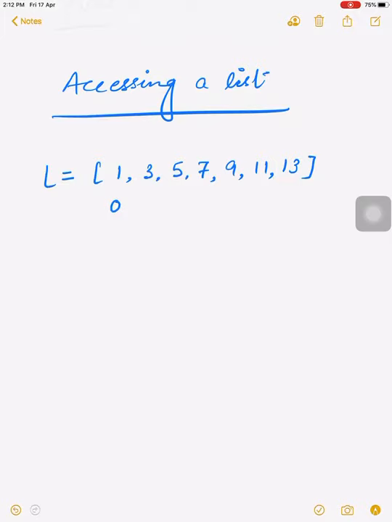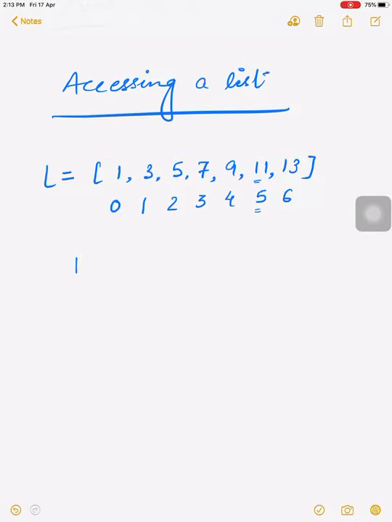All the values stored in the list have some index, and the index always starts from 0. Means the value 1 is stored at index 0 in the list L, and it comes forward. The 3 is stored at 1, then 2, 3, 4, 5 and 6.